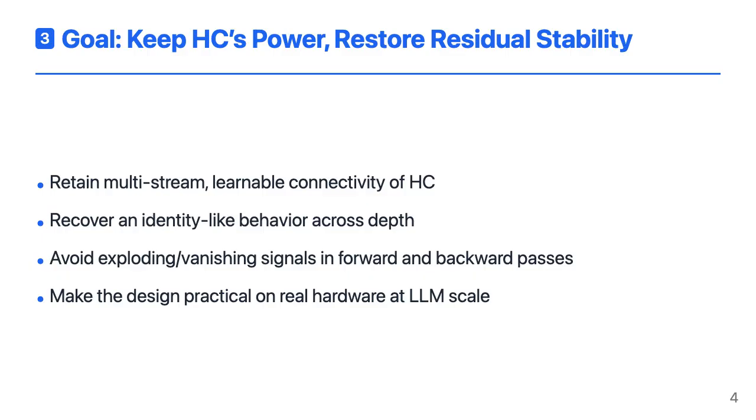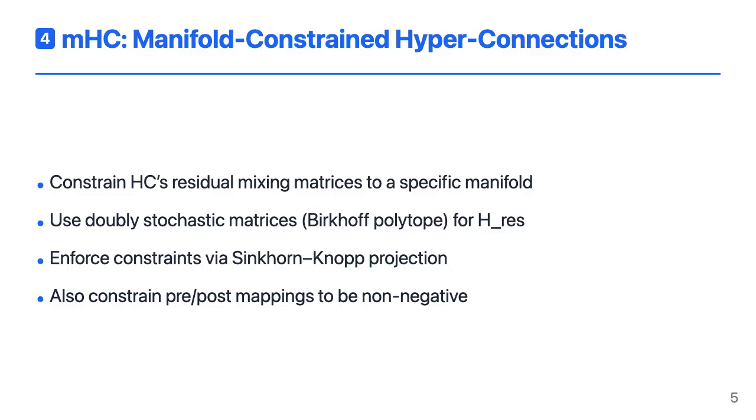We want multiple residual streams and rich learnable mixing, but we also want the effective mapping across many layers to behave like a well-conditioned identity. That means no exploding or vanishing signals in either the forward or backward pass. And because we care about real-world large language models, any solution also has to respect hardware constraints: memory bandwidth, GPU memory, and pipeline parallelism. Manifold-Constrained Hyper-Connections, or mHC, tackle this by putting geometry around the residual mixing.